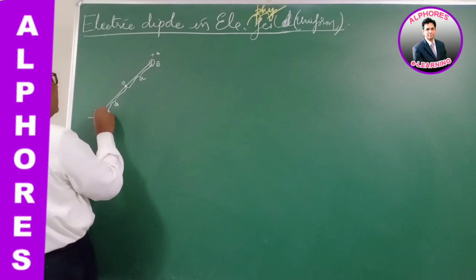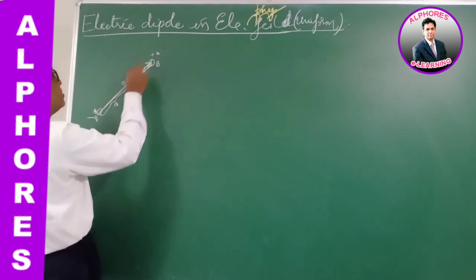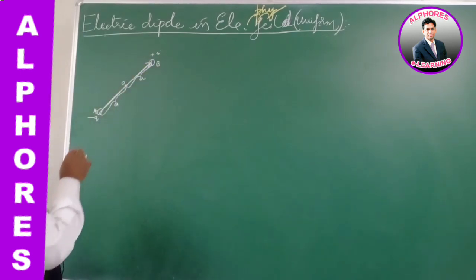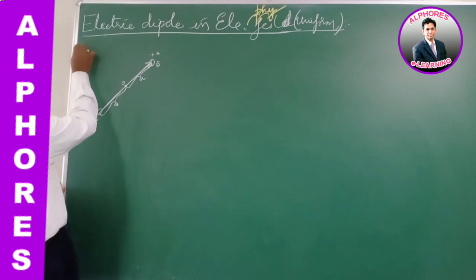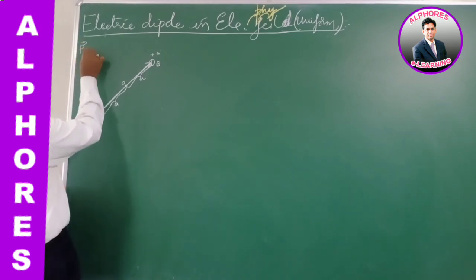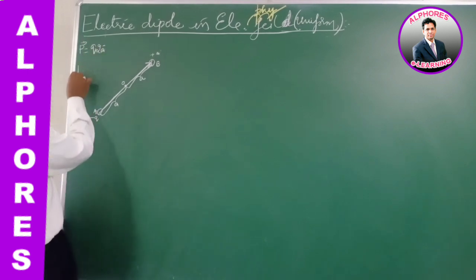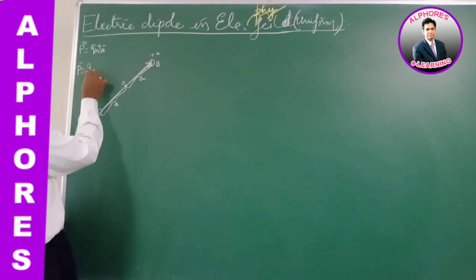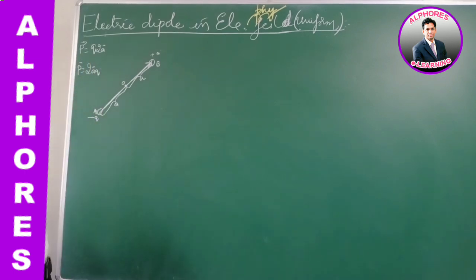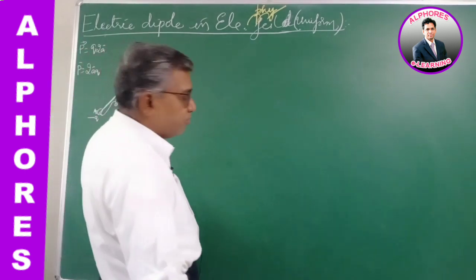The total length of the dipole is 2a. And dipole moment p bar is charge into length, so p bar is 2aq. This is the electric dipole moment of the dipole.